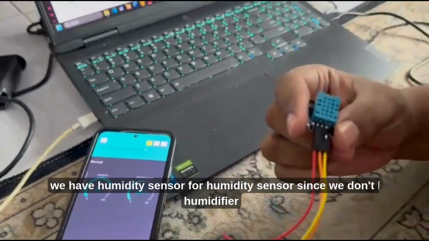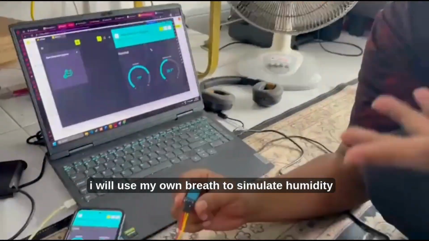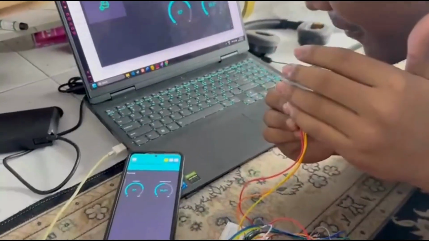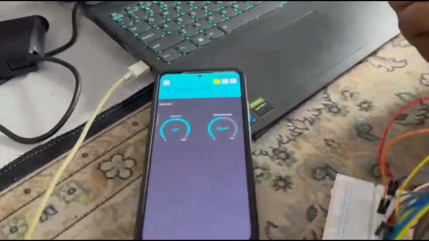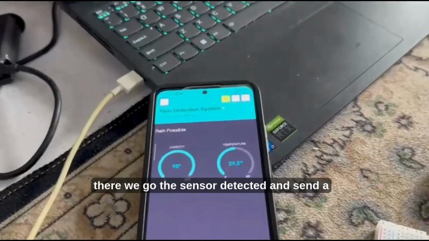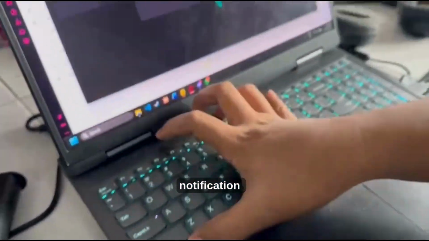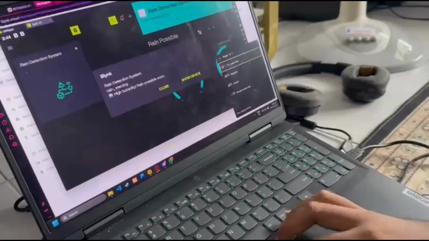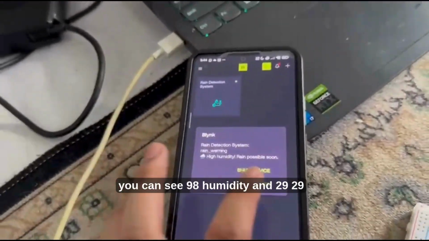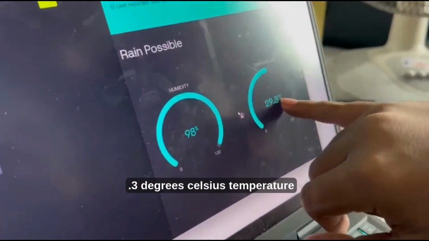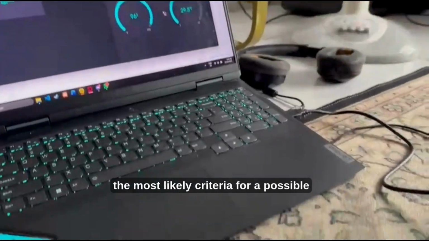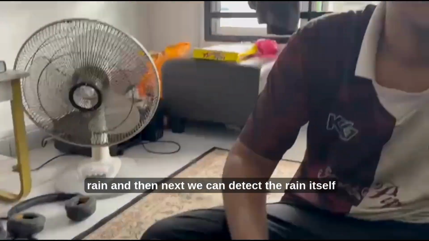Next, we have the humidity sensor. Since we don't have a humidifier, I will use my own breath to simulate humidity. And then we go, the sensor detected and sent a notification. It's a notification. As you can see, 98% humidity and 29.3 degrees Celsius temperature. This is, based on our research, the most likely criteria for a possible rain.